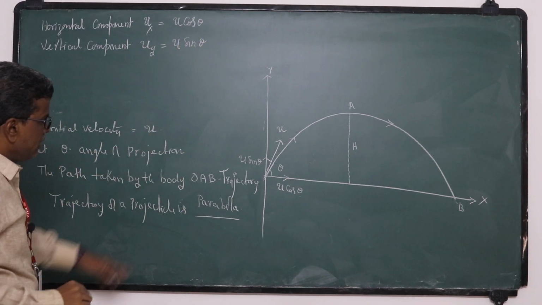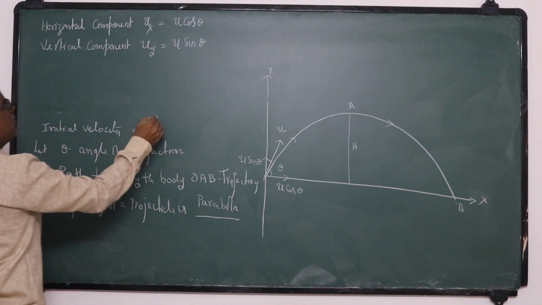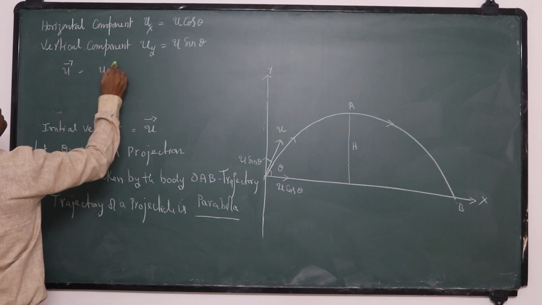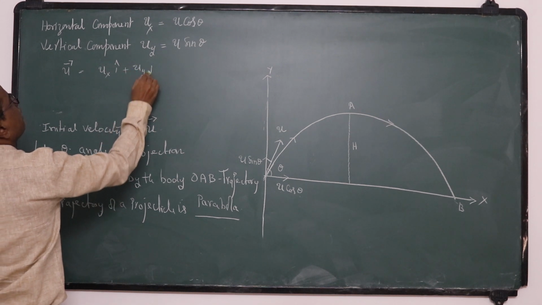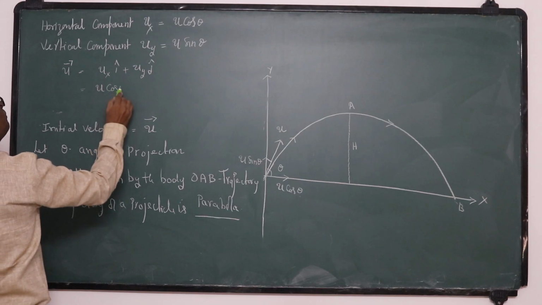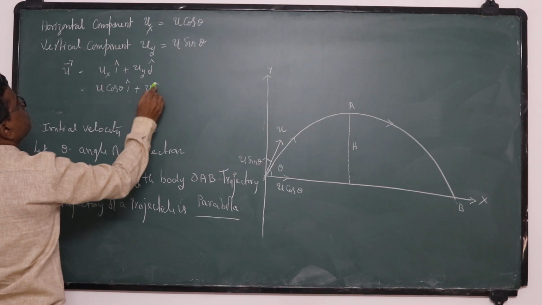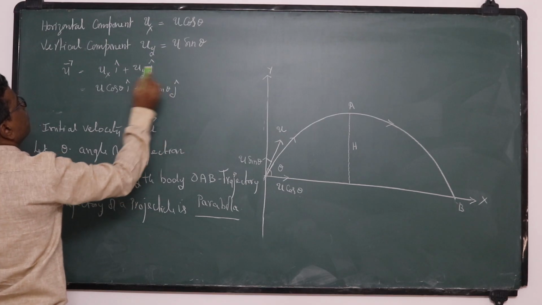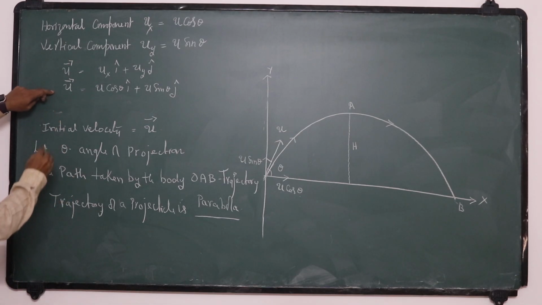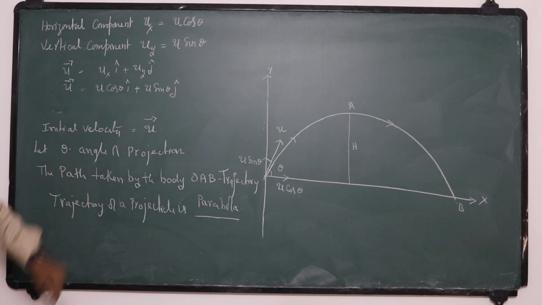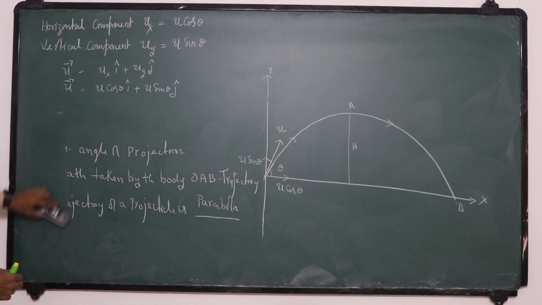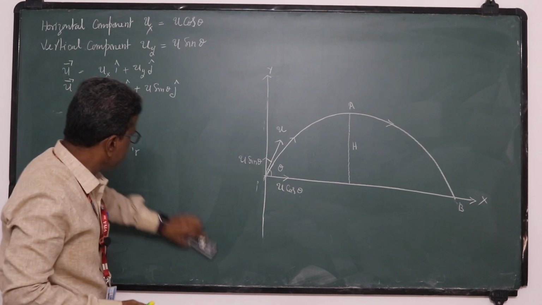If you want to write the initial velocity in vector form, you can write u bar is equal to ux i cap plus uy j cap, that is u cos theta i cap plus u sin theta j cap. Thus also we can represent the initial velocity. What is u here? Initial velocity, which we resolved into two components.